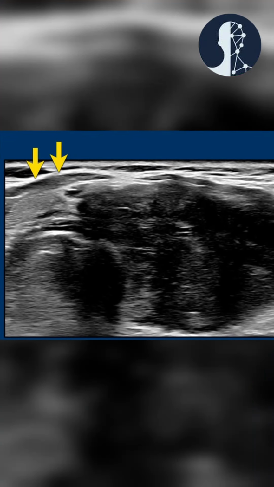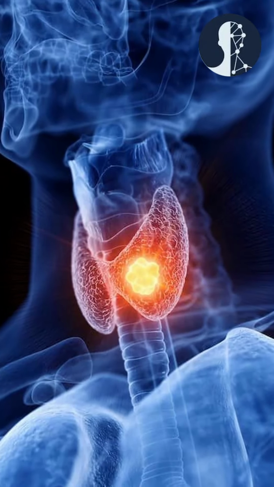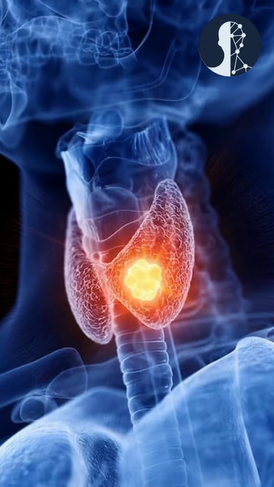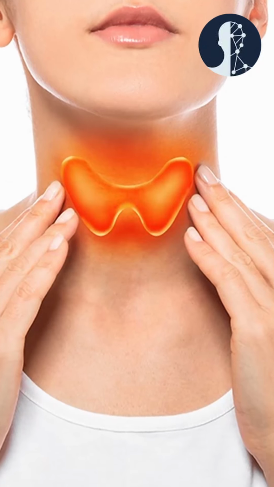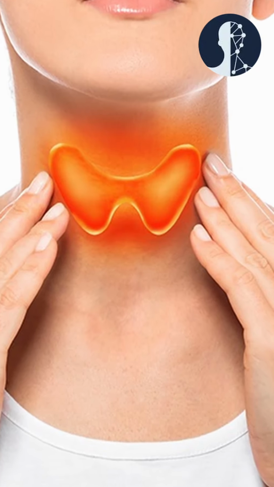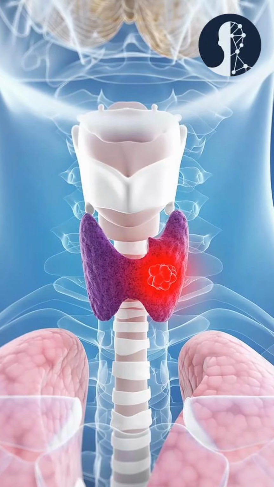So why do we do a thyroid gland ultrasound? Thyroid gland ultrasound is done to rule out various pathologies like neoplasms. Neoplasms means any type of tumor. A tumor can be either a cancerous type of tumor or a benign type, that is, a harmless type of tumor. Secondly, it is also used to identify various types of inflammatory thyroid disorders like Graves' disease, Hashimoto's disease, and Riedel's thyroiditis. All these things can be differentiated on ultrasound. And finally, thyroid cancer.